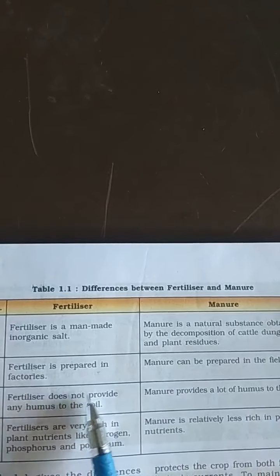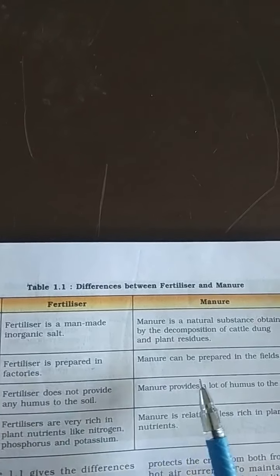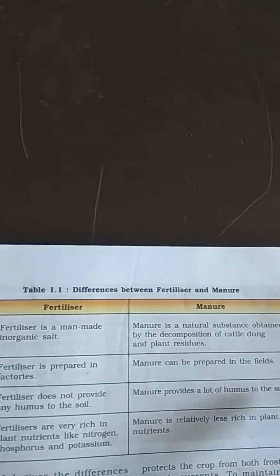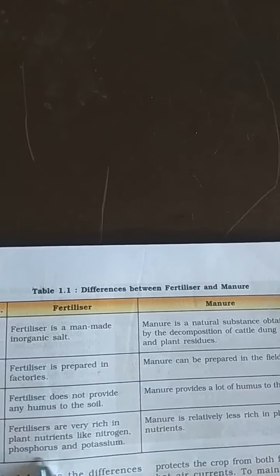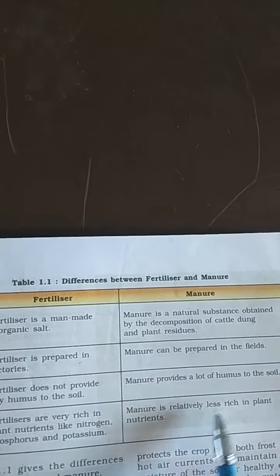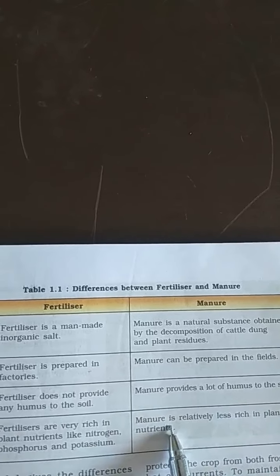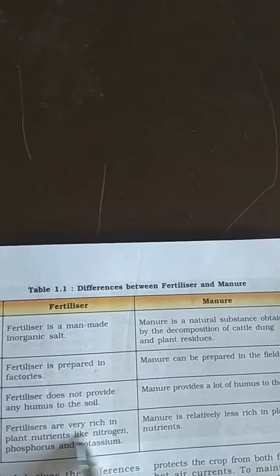Fertilizer does not provide any humus to the soil. Manure provides a lot of humus to the soil. Fertilizers are very rich in plant nutrients like nitrogen, phosphorus and potassium, which the plants need to get a good yield. But manure is relatively less rich in plant nutrients. Understand the difference between them?